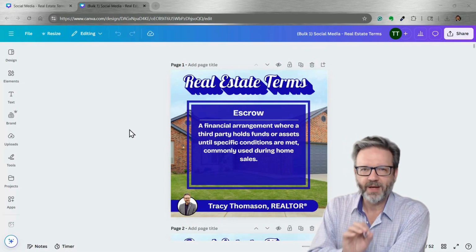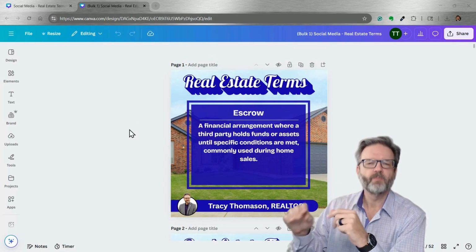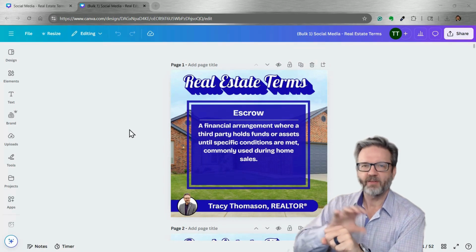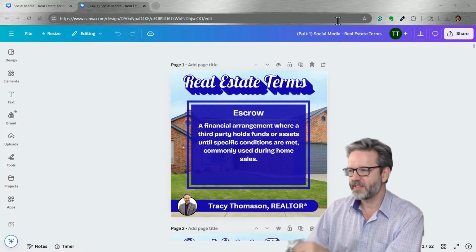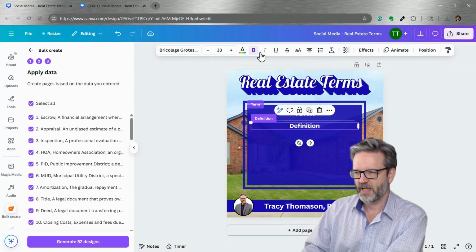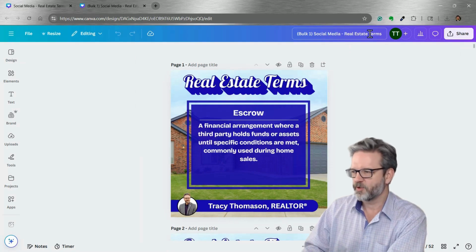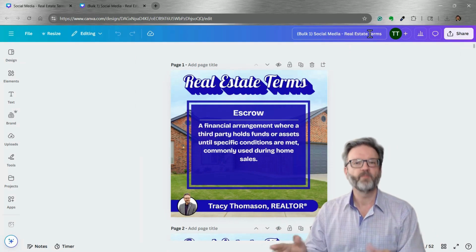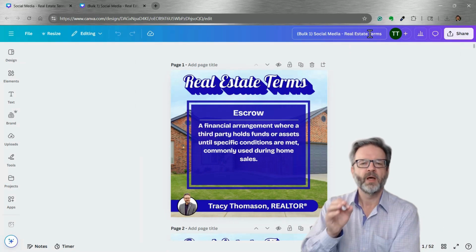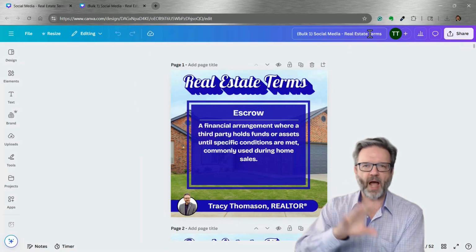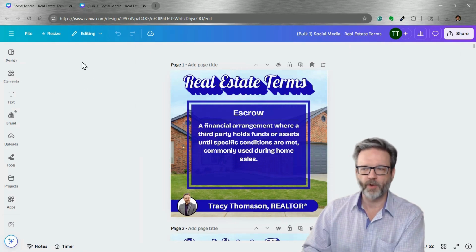The reason I clicked that button quickly and didn't wait around to explain is that it's only on the screen for a couple of moments. What happens is, after Canva imports your CSV, it creates another project for you. It names it the same. So my project over here was named Social Media Real Estate Terms. It says Bulk 1 Social Media Real Estate Terms. So it creates a brand new project. You can go and find it in your home page where it lists all of your projects, but that's the first place it pops up. I'm usually in a hurry, so I just go ahead and click that box and it opens that in a new tab in my browser.